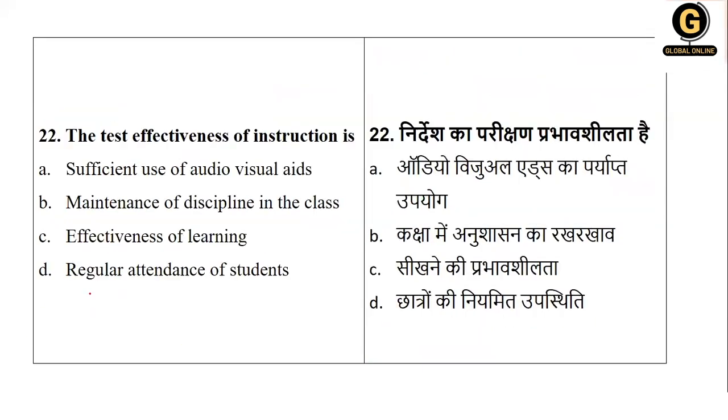Then we have the test: effectiveness of instruction is, if you want to find out the effectiveness of instruction, it depends upon what? Sufficient use of audio visuals, maintenance of discipline, effectiveness of learning and attendance. So obviously, instruction's effectiveness is decided by what? It is based on the effectiveness of learning. So your right option here is the third option, option C.